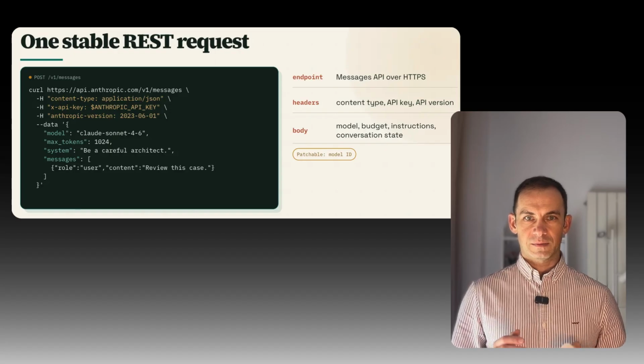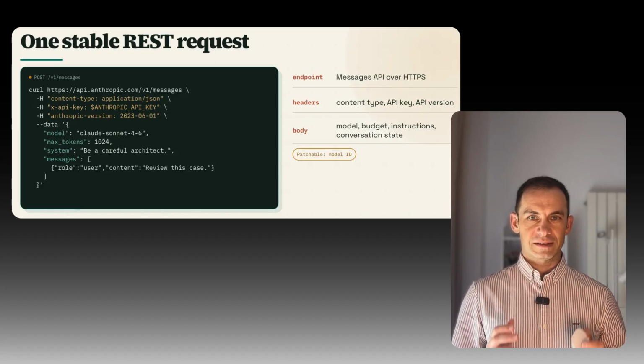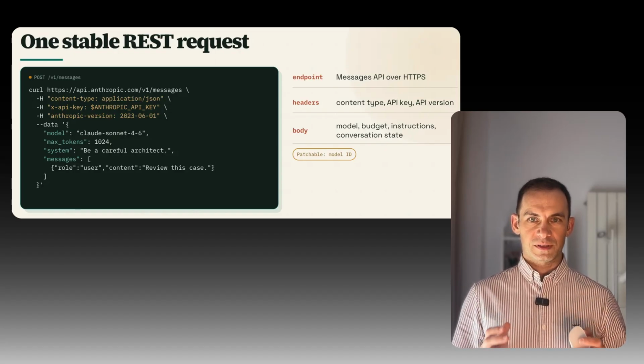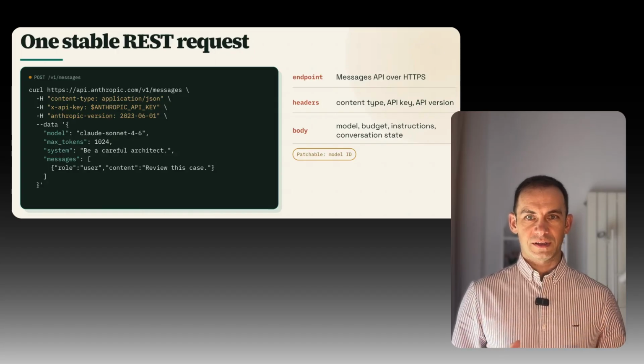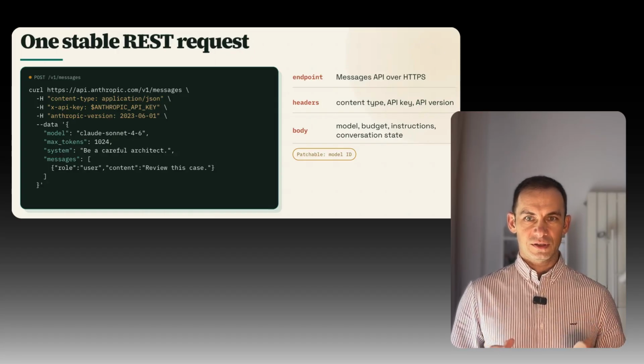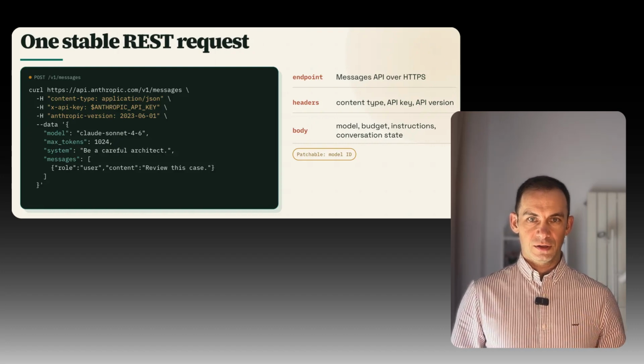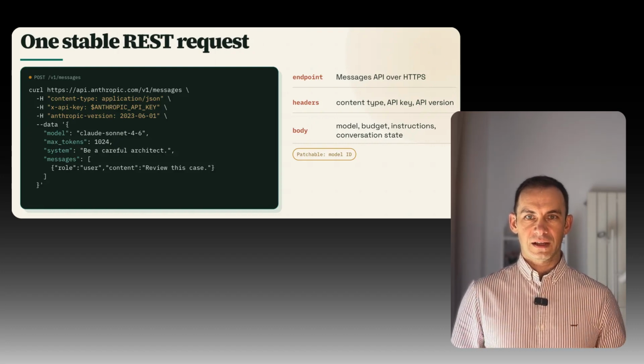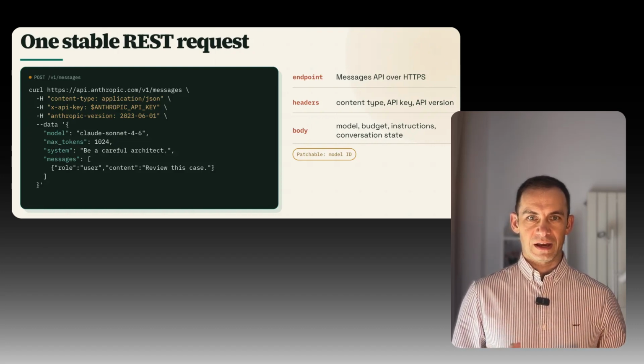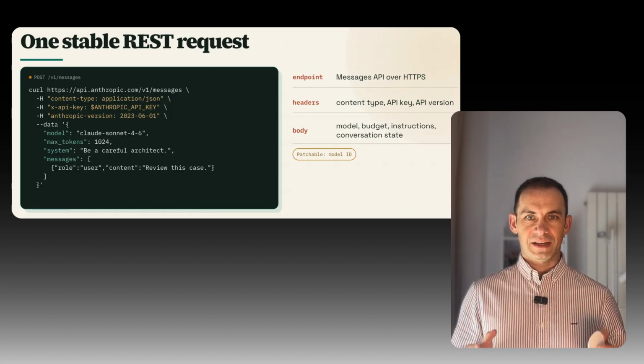The key mechanism is that the API doesn't remember your prior conversation for you. Your application sends the relevant conversation state in the messages list each time. That means message history, tool results, and metadata are not side notes. They are part of the application state you choose to preserve and resend.